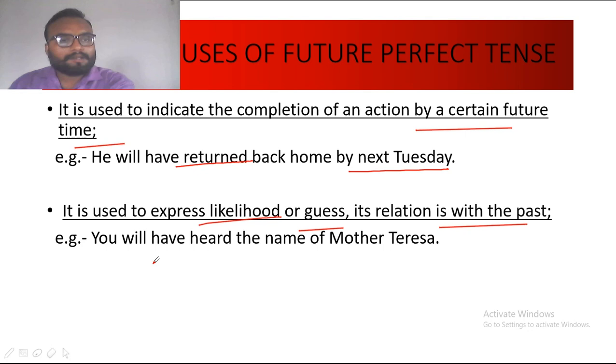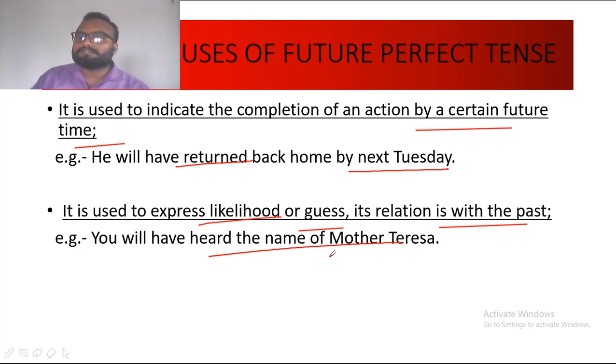The example is, you will have heard the name of Mother Teresa. Mother Teresa is related to past, and here this person is making a guess that this person knows Mother Teresa, and therefore it has a relation with past, and therefore future perfect tense is used over here.